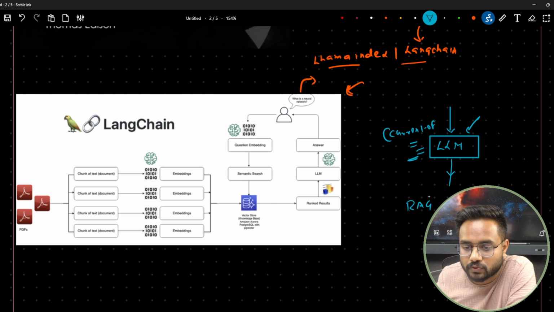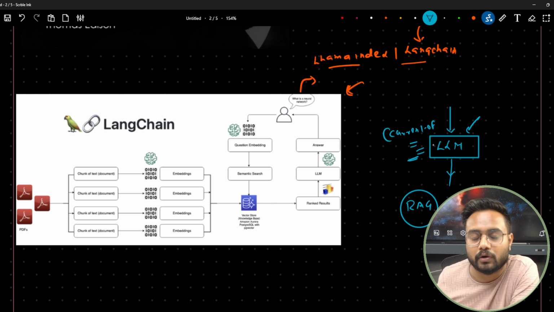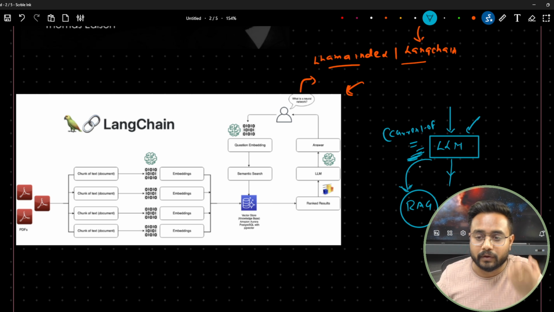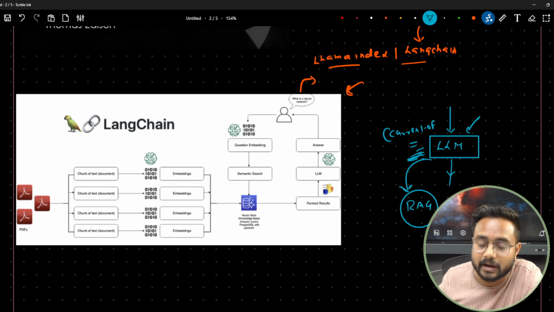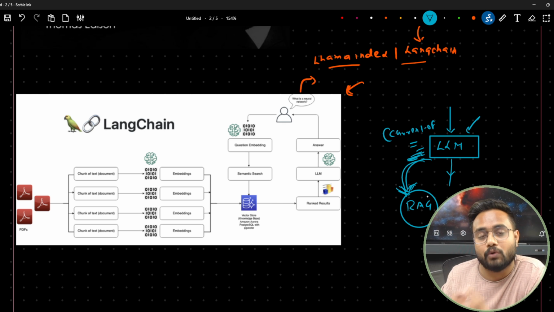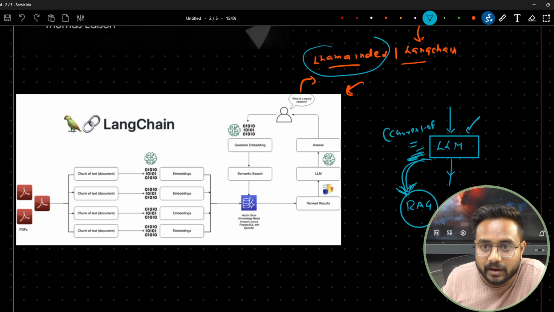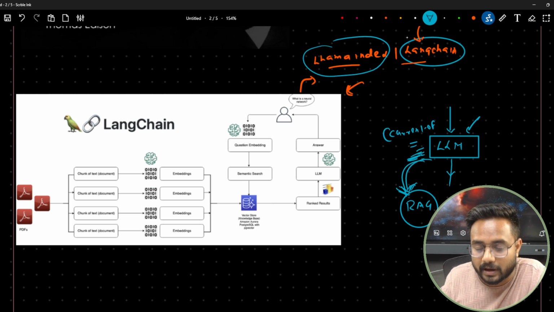In RAG, what we do is connect this LLM, the large language model, with our database. How efficiently we can create this RAG, or how useful this RAG is, depends on the LlamaIndex and LangChain frameworks. Are you getting my point?